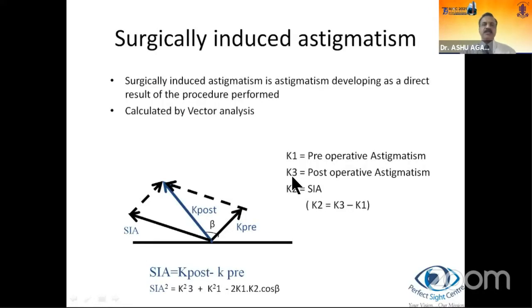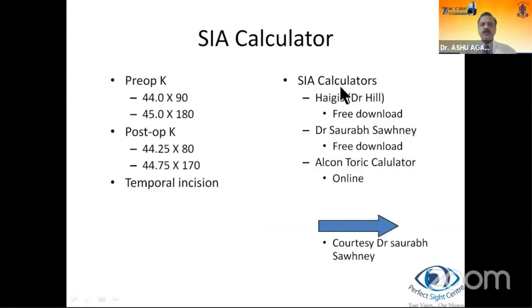Now, surgically induced astigmatism, as I said, is a vector quantity and is calculated by vector analysis. There's a bit of trigonometry involved, but fortunately we have some good calculators where we don't have to go into these details. I'll show you in the next slide. Suffice it to say that surgically induced astigmatism is a vector: post-keratometry minus pre-keratometry in a vector quantity. Various calculators are available, some of which I have given here: Haigis, Dr. Saurabh Sahni's, the Alcon Toric, and I'll use Dr. Sahni's to demonstrate an example.